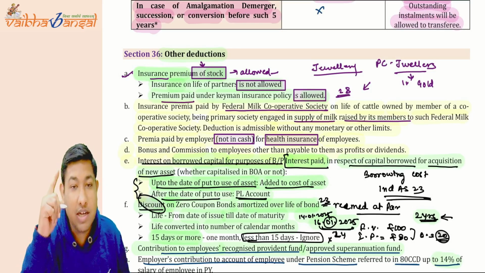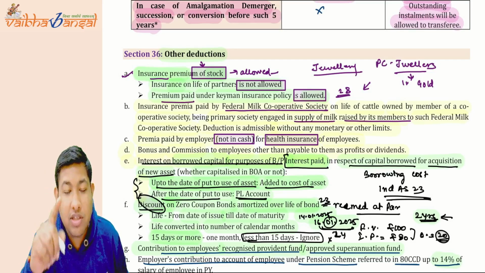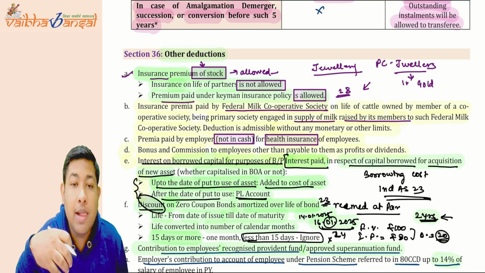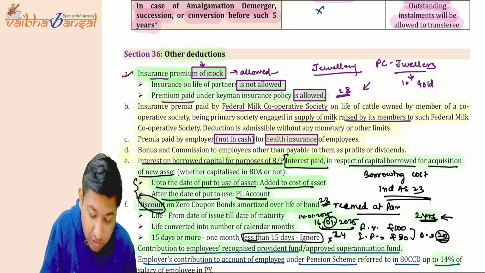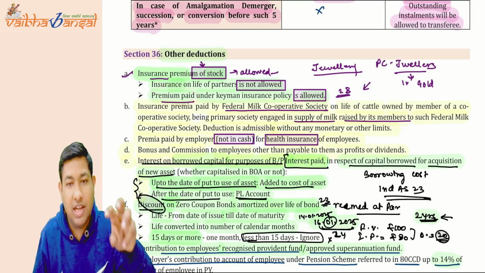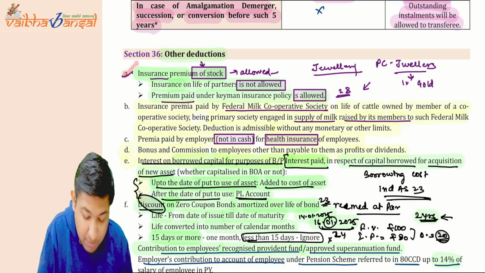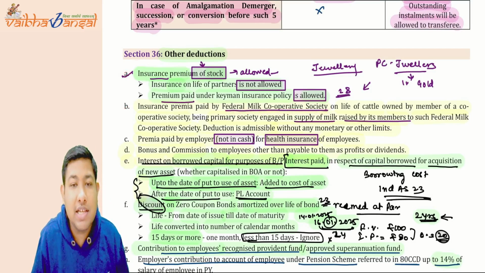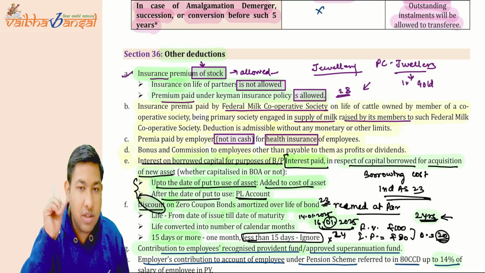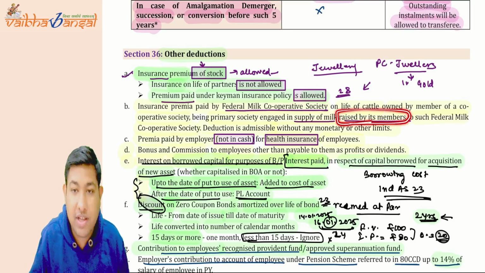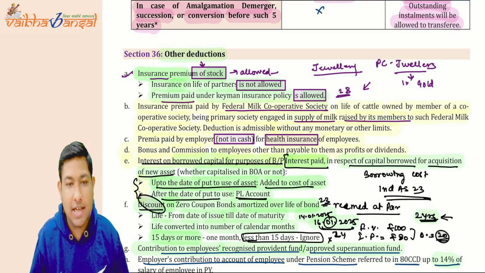Under the PGBP chapter, section number 28 says that the maturity received under the Keyman insurance policy will be taxed under section number 28, the PGBP. So the premium paid on that Keyman insurance policy is also to be allowed as deduction. So point number A is clear. Point number B, if the Federal Milk Cooperative Society is paying any premium on the cattle raised by its members, whether the insurance premium paid by the Federal Milk Cooperative Society is allowed as deduction, yes, it is allowed as deduction.